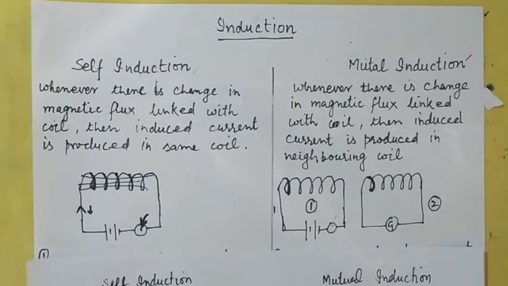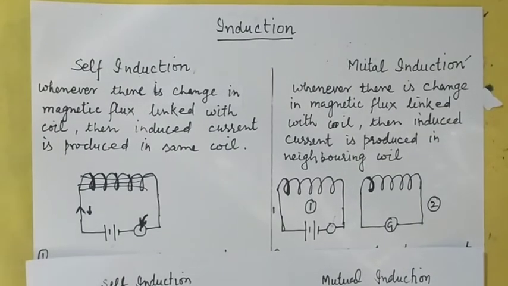The induction. So there are two types of induction, self-induction and mutual induction. To understand it, let us discuss both of them side by side. So for that, first, self-induction. Self-induction is whenever there is a change in magnetic flux linked with the coil, then the induced current is produced